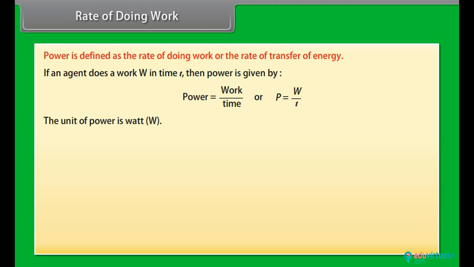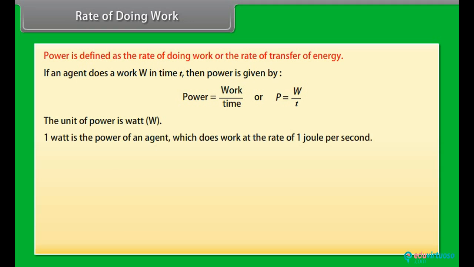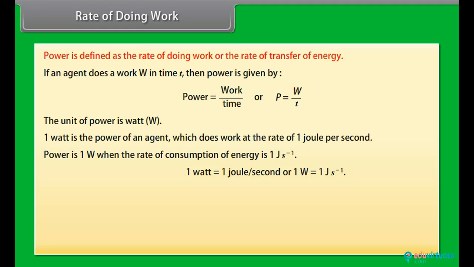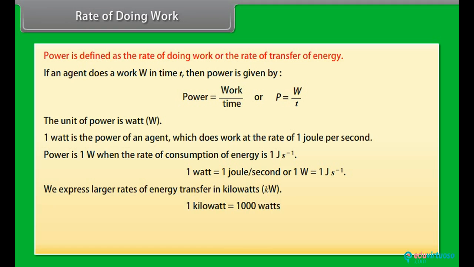The unit of power is watt, having the symbol W. 1 watt is the power of an agent which does work at the rate of 1 joule per second. We can also say that power is 1 watt when the rate of consumption of energy is 1 joule per second. 1 watt is equal to 1 joule per second. We express larger rates of energy transfer in kilowatts. 1 kilowatt is equal to 1000 watts. 1 kilowatt is 1000 joule per second.